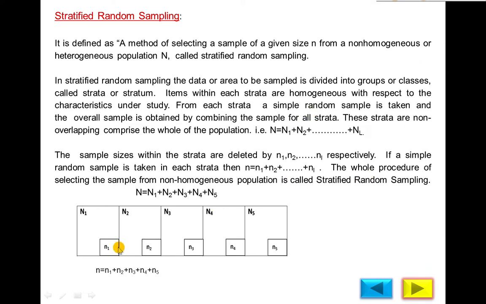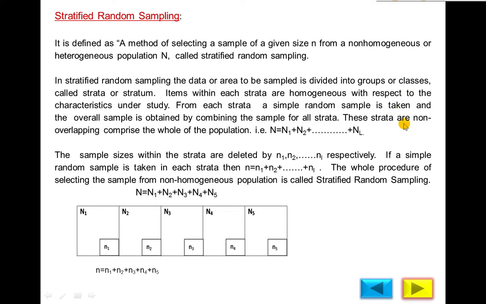Suppose you select n1 from the first part, n2 from the second part, n3 from the third, n4 from the fourth subpopulation, n5 from the fifth subpopulation, and n1 plus n2 plus n3 plus n4 plus n5 will be equal to the total sample size. Similarly, if you add the populations of each group or stratum, they will equal capital N, the total population.